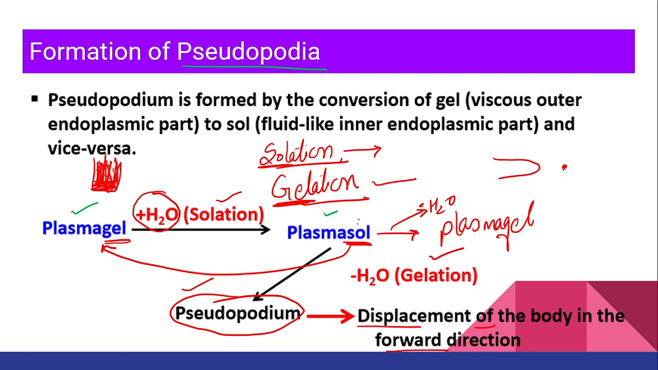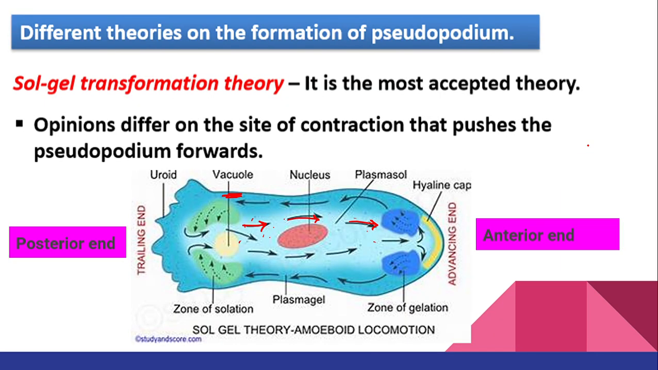Obviously, my pseudopodia will move in the direction where food is present. If food is present over here, is my amoeba going to make pseudopodia over here? No, it won't. It makes pseudopodia only in the direction where the food is present, right? Now let's see over here. So this is your plasma sol which is moving ahead. When it is moving ahead, it is getting converted here into plasma gel. Plasma gel moves back and this plasma gel is converted again into plasma sol. These two things are occurring simultaneously, and this theory we call the sol-gel transformation theory.